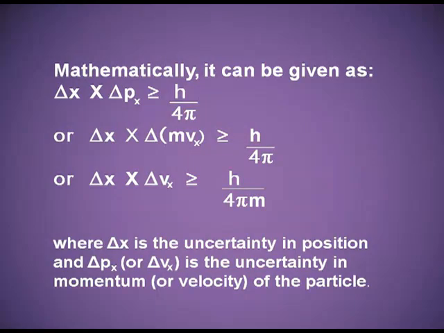Mathematically, Heisenberg uncertainty principle is Δx · Δp ≥ h/4π. Or you can say Δx · mΔv ≥ h/4π. Δx is uncertainty in position. Δp is uncertainty in momentum. And since momentum is the product of the mass and velocity, we can also write Δp as mΔv. Why mΔv?